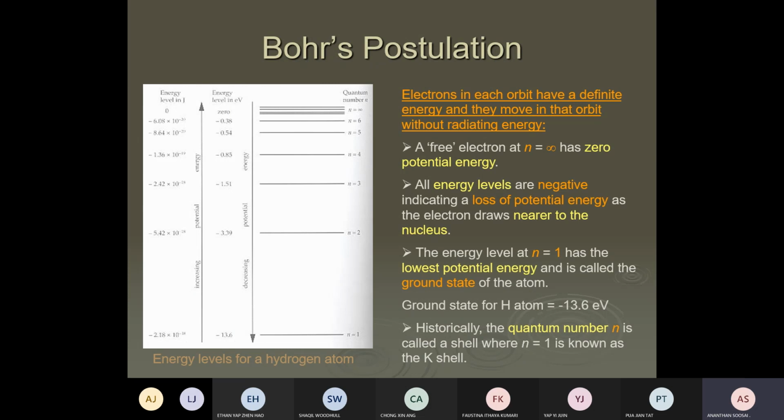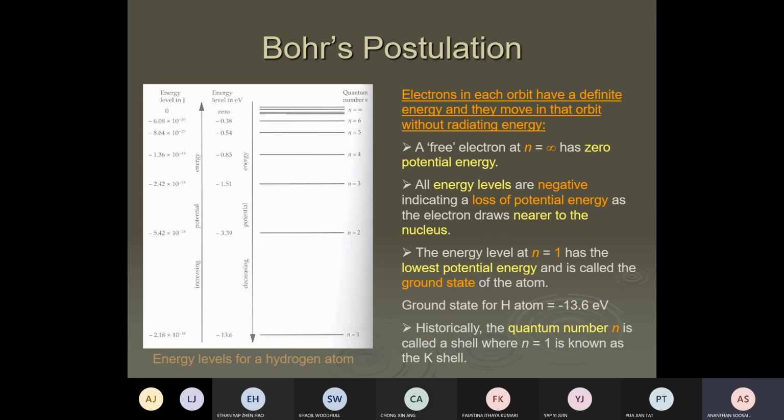See, it was at 13.6. For it to jump to 3.39, how much energy must it receive? Of course, it's the difference. That energy difference must be kept inside that photon. Anyone can calculate 13.6 minus 3.39, how much?